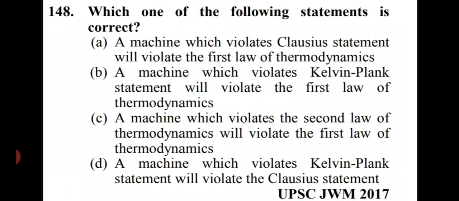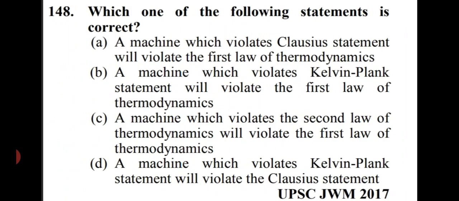Next question is, which one of the following statements is correct? Options are a machine which violates Clausius statement will violate the first law of thermodynamics. Second option is a machine which violates Kelvin-Planck statement will violate the first law of thermodynamics. A machine which violates the second law of thermodynamics will violate the first law of thermodynamics. And the last option is a machine which violates Kelvin-Planck statement will violate the Clausius statement. So friends, in this case, option number D is right here. A machine which violates the Kelvin-Planck statement will violate the Clausius statement.